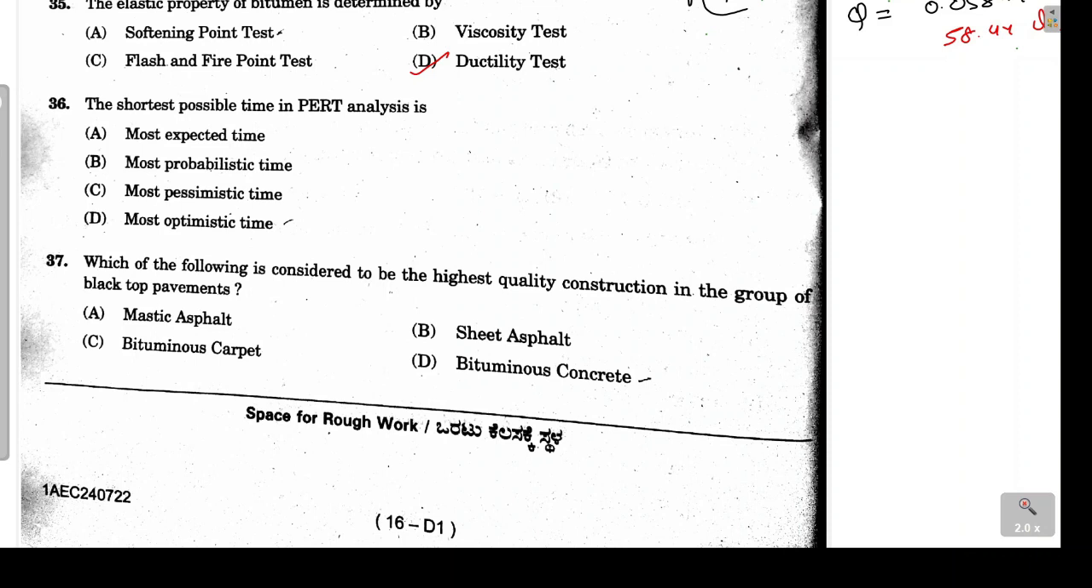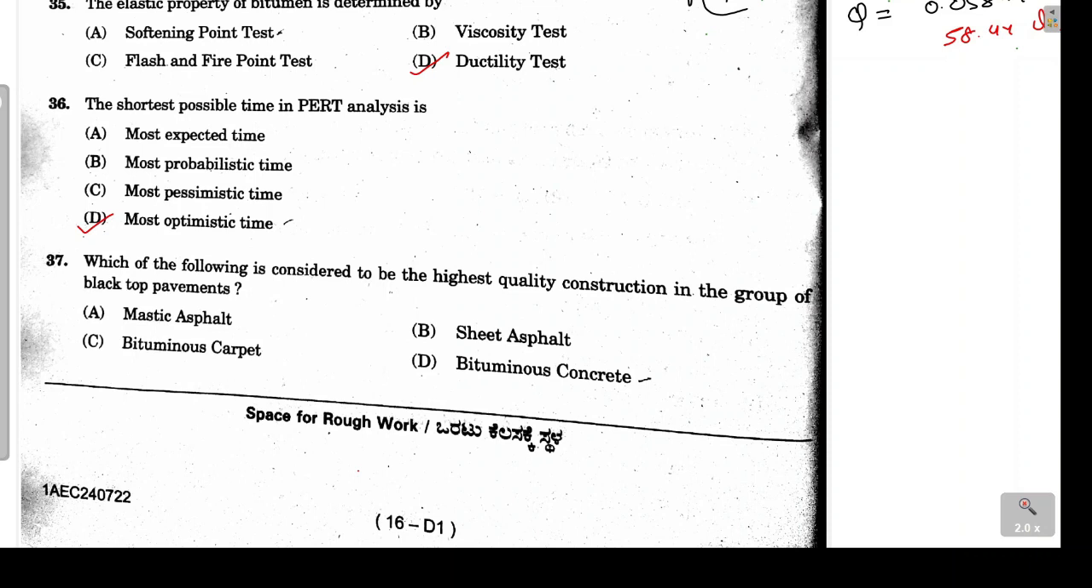Next is problem number 36 from the CTM. So it is asked that the shortest possible time in the PERT analysis is. So when we are doing the analysis using the PERT, during that time we consider various times like most expected time, probabilistic time, pessimistic time and optimistic time. So here the one which is having the least duration is basically the most optimistic time. Here we assume that the project will be completed in the minimum time, while in the pessimistic approach it is considered that the maximum time will be taken by the project for its completion.